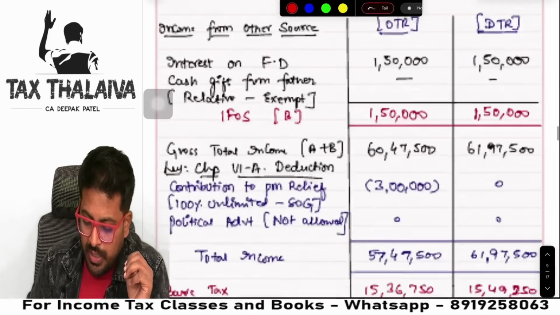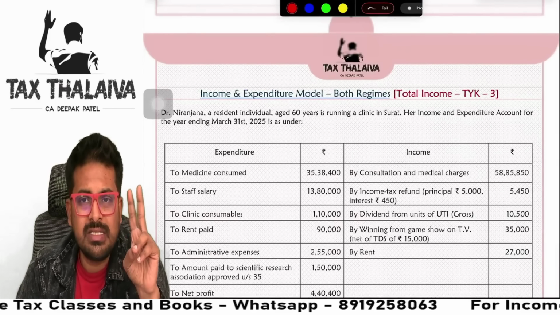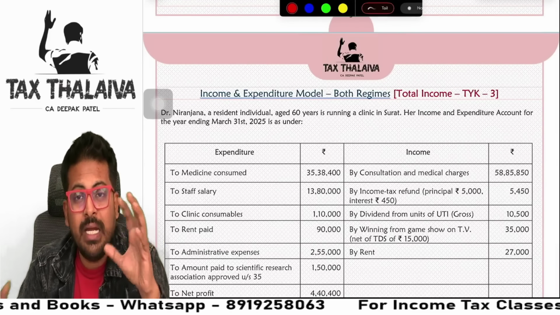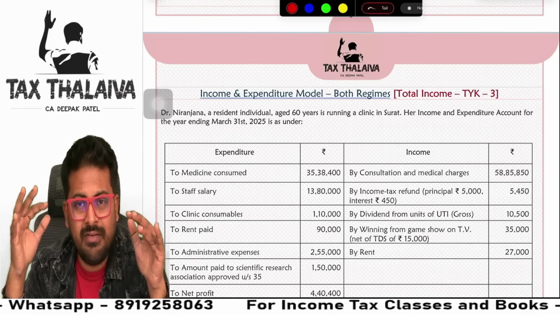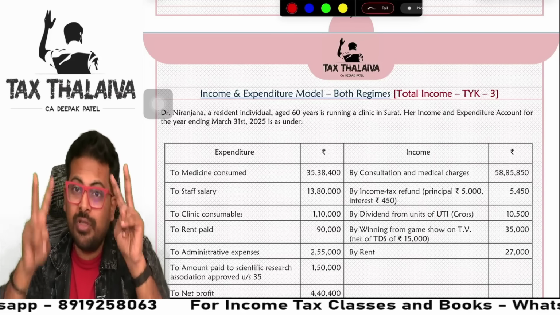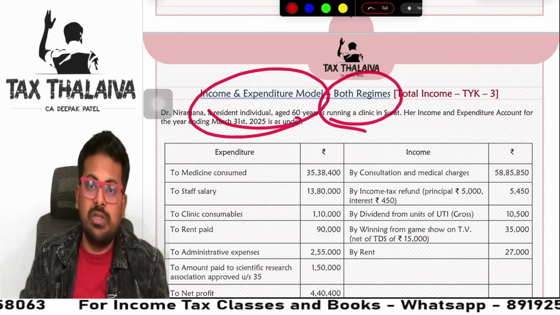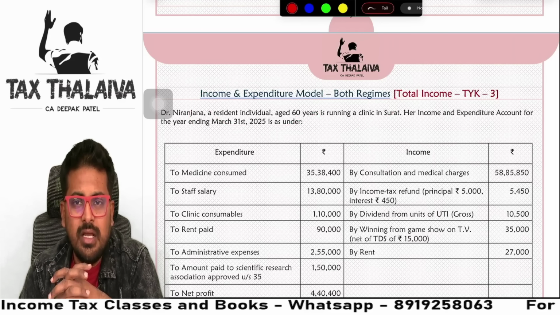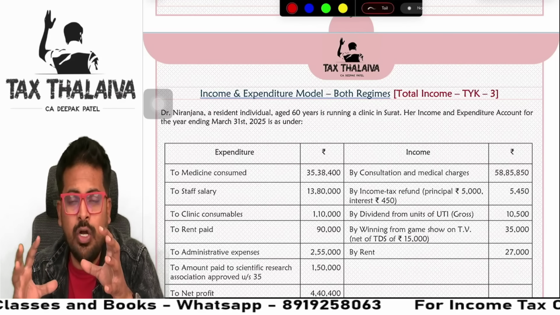Yes, let's go to the third model, guys. So far what we have seen is two models. P&L model, only one tax regime, and a P&L statement is given. P&L model, no statement is given, but under both the tax regimes. Now we will look at income and expenditure model on both the tax regimes. Guys, a lot of times, especially in case of professions, you will not see trading account, P&L account.